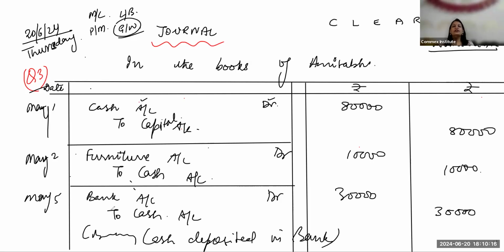Okay, these kind of entries are known as contra entries. Okay, bachcho, ye entries hoti hain contra entries. So what are contra entries? When there is a transaction between your cash and bank, cash withdrawn for office use, or office cash deposited to bank, these kind of entries are known as contra entries. Okay, later in cash book, we are going to discuss more about these contra entries.